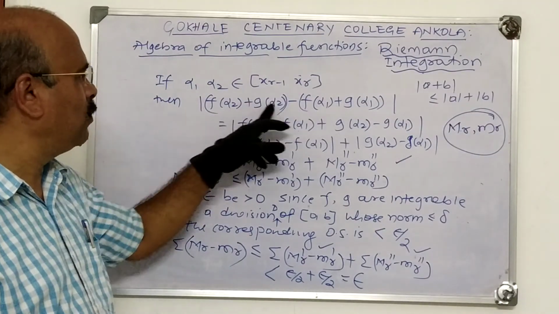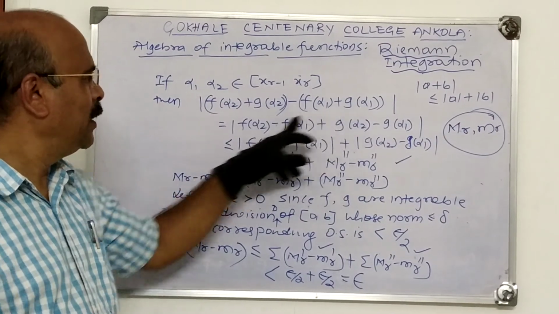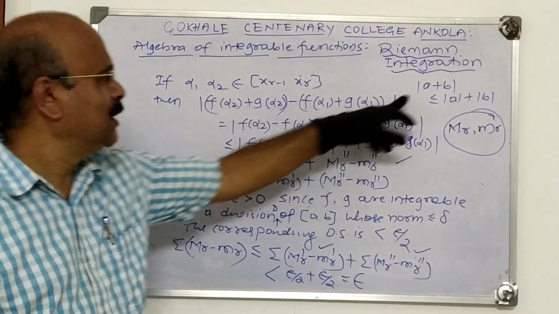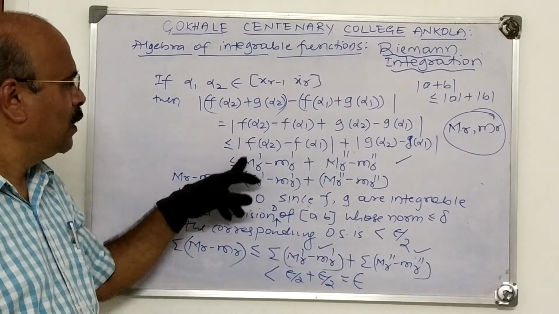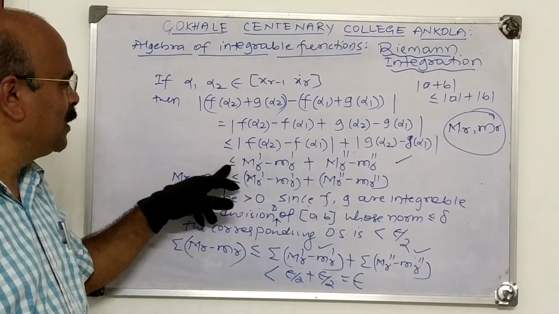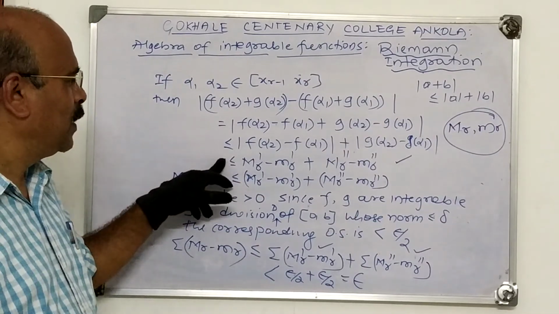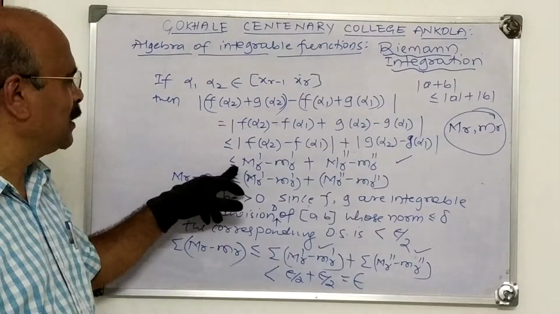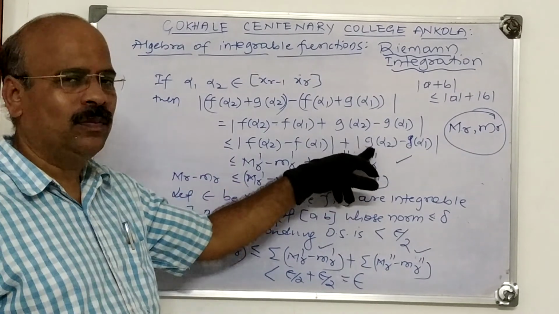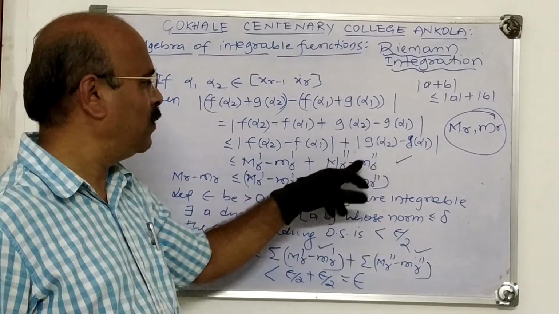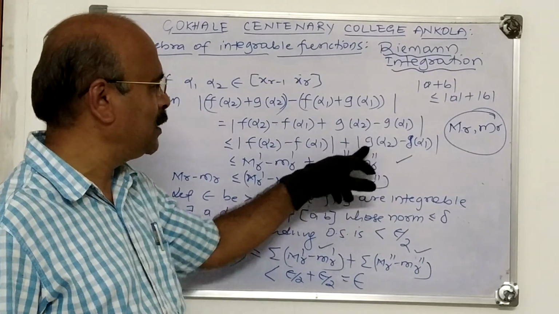Take this f of alpha 2, g of alpha 2. Then using this inequality up to this step it is clear. In this step, which result is used? The lemma is used here. M_r dash minus m_r dash is greater than or equal to this. M_r2 dash minus m_r2 dash is the oscillation of g(x). Therefore, it is like this.